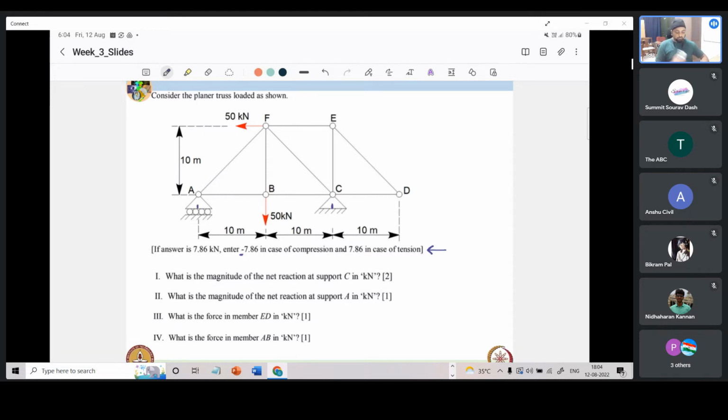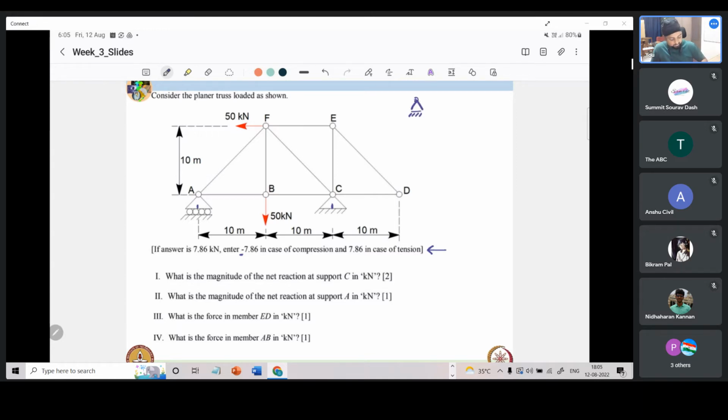If we were to solve this, the first step in rigid body mechanics is to remove the supports and replace them with the support reactions. If we see the reaction at C, this is a hinged joint, a hinged end.